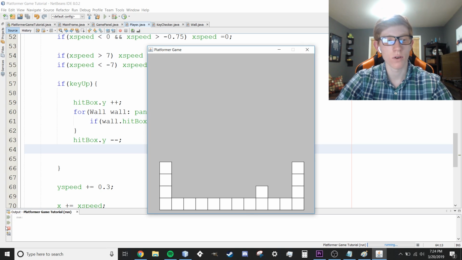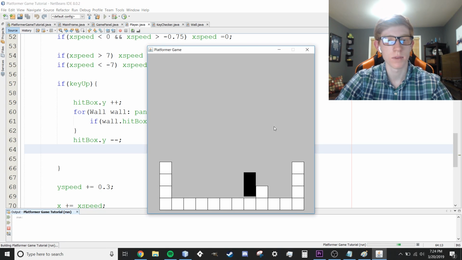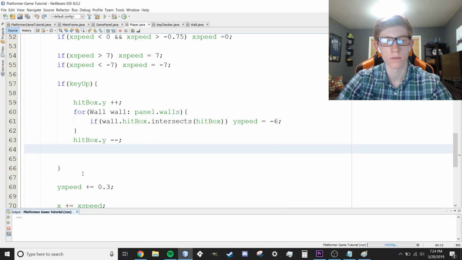I'll show you one more time. I'm going to hold down W as soon as we start it, but it's not going to let me jump till we hit the platform. Holding W before made me click out. Yeah, it works, trust me. You guys will see in just a moment. So there's our jumping. We're making sure we're on the floor, but we're still not colliding with anything. We're falling through the floor. We're going to fall through walls.